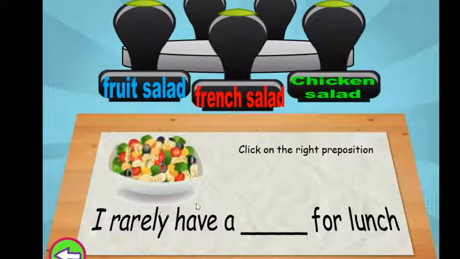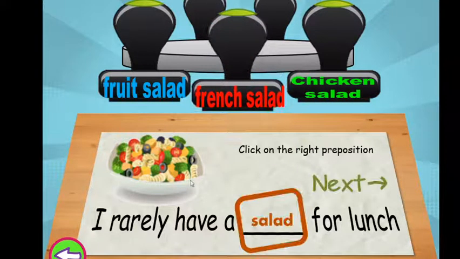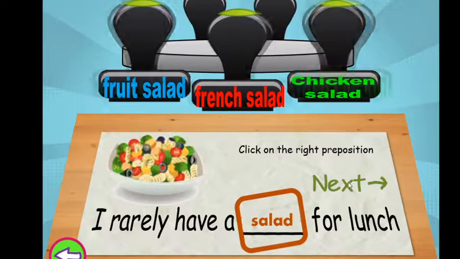I rarely, and that is true, guys, I rarely have space for lunch. A fruit salad, a French salad, or a chicken salad. What do you think this is? I think it's like a fruit salad. No, it doesn't have watermelon. Is it a French salad? What does it have? Is it a chicken salad? No, so it's a French salad. There you go. Because you have the tomato, the lettuce, these things. So I rarely have a salad for lunch.